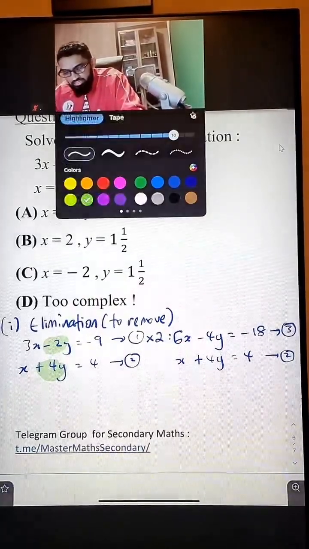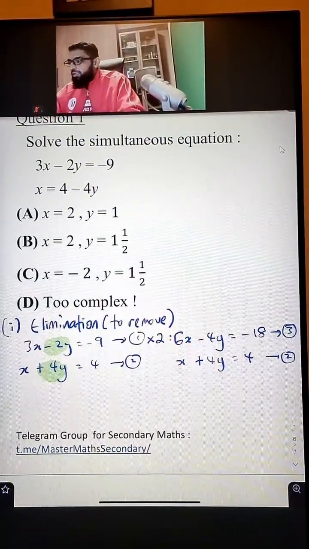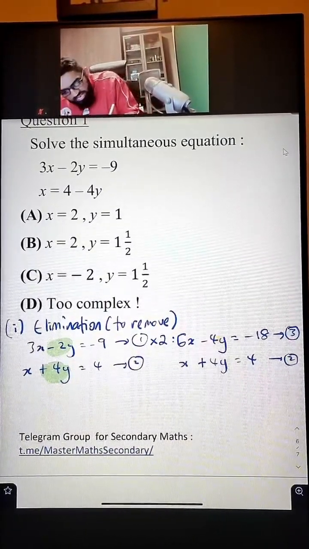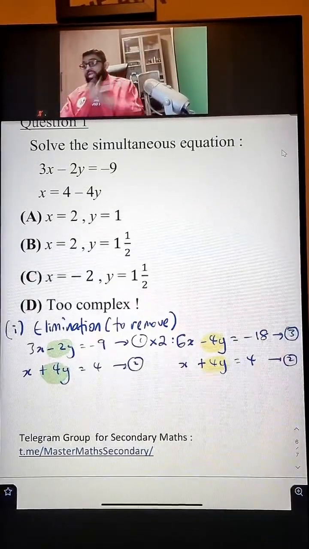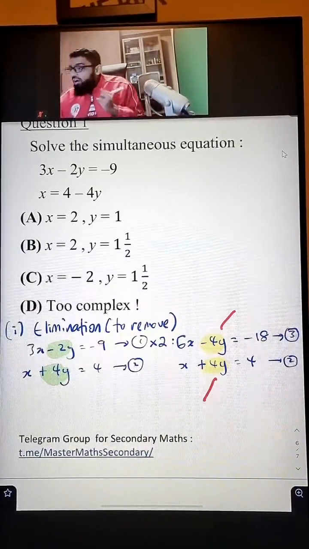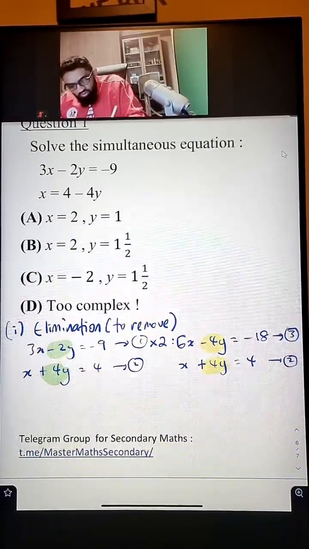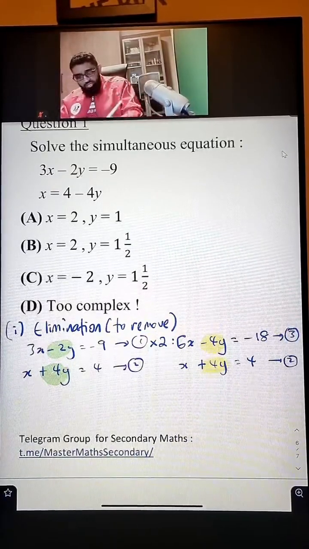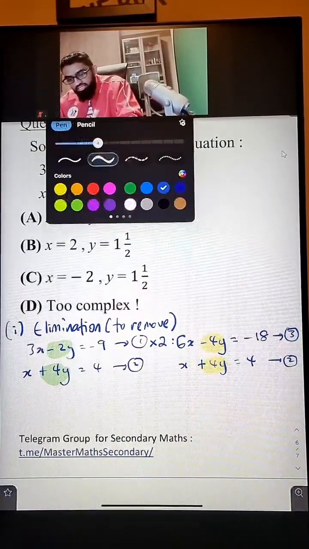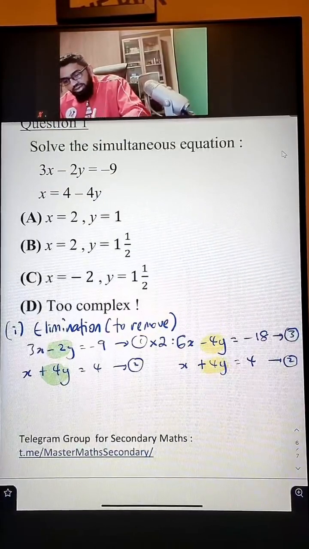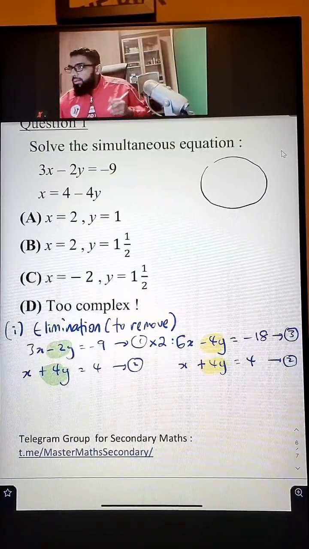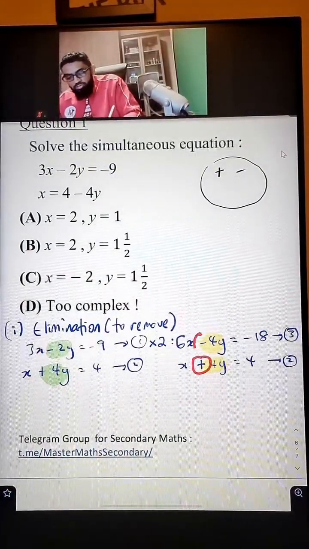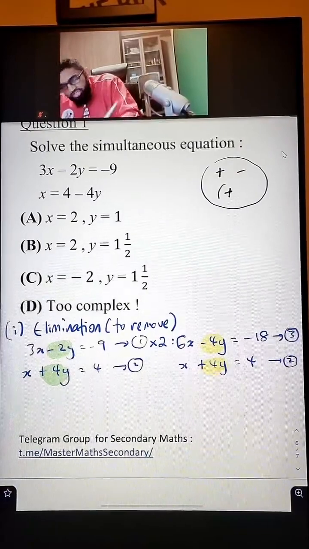Now, listen up. Last few steps, guys. Now, let's say you want to eliminate y. We have made the number the same. Both are 4. Now when your signs are different, this is something you can write down at the side here. Let's say your signs are different. One is plus, one is minus, like in this case. Then you have to add the equations up together, understand?